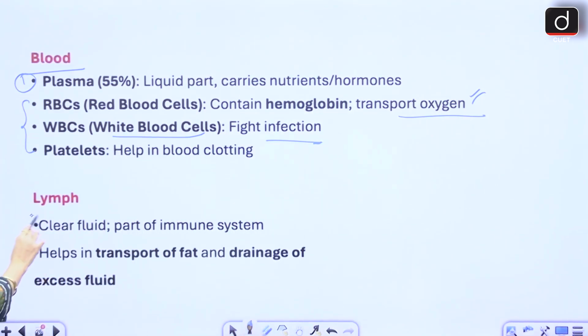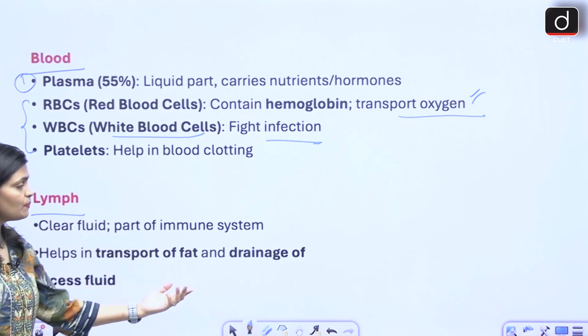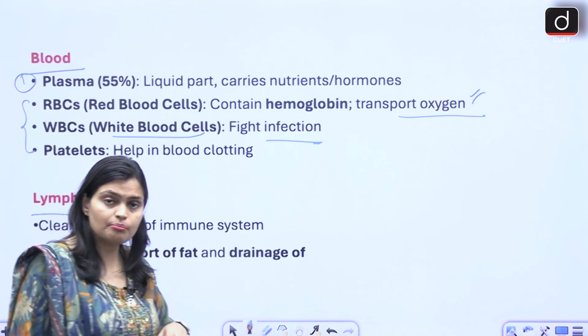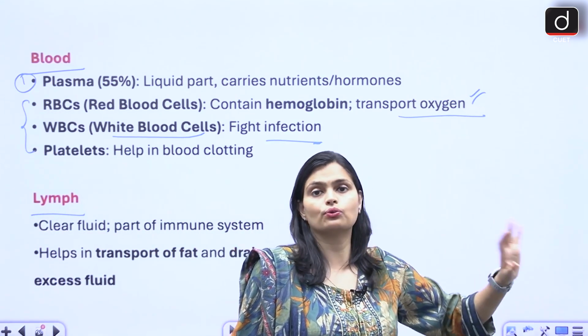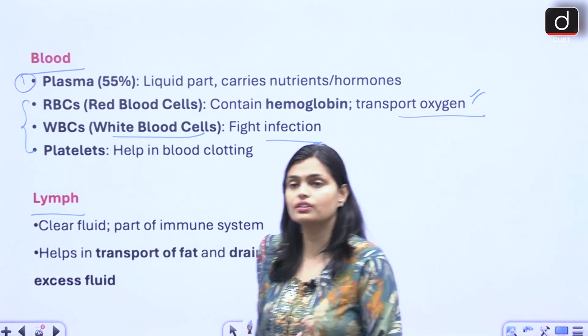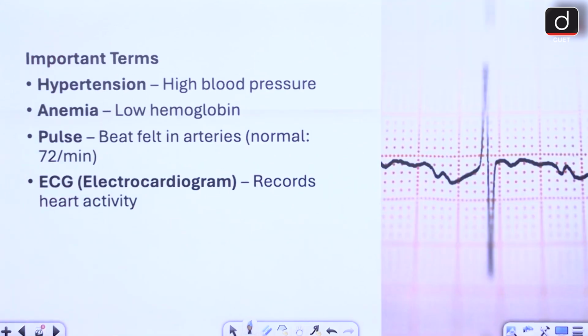Again we have another component, lymph. Lymph is what? A clear fluid, part of the immune system. The lymph helps in the transportation of fat and the drainage of excess fluid. Whatever excess fluid we have inside the blood leaks into the lymphatic system and then through lymph it goes outside. So these are the various components of the circulatory system.